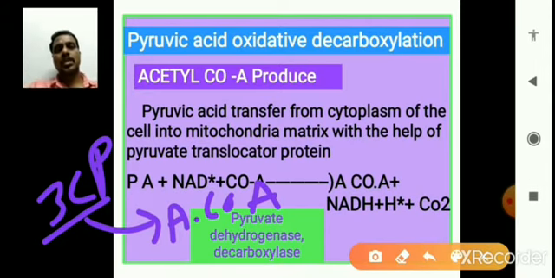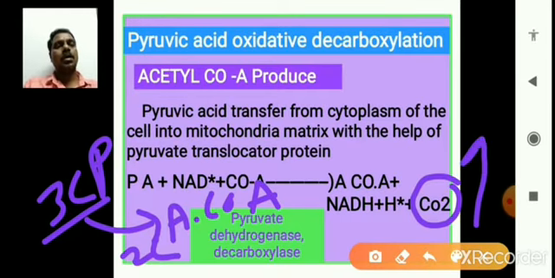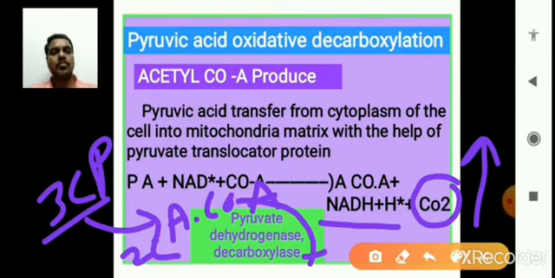This acetyl coenzyme A has only 2 carbon molecules, because one carbon molecule is released as carbon dioxide with the help of pyruvate decarboxylase. This is very important. Pyruvate decarboxylase removes one carbon as carbon dioxide, and NADH and H plus are also produced.